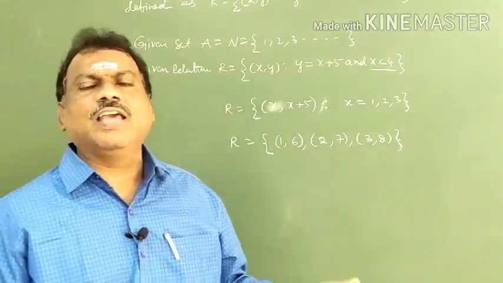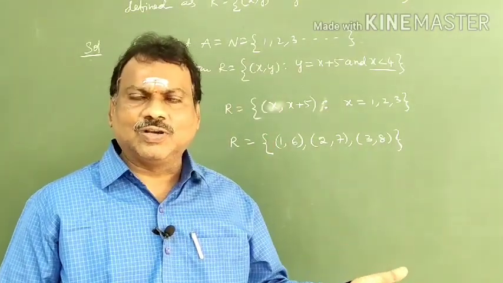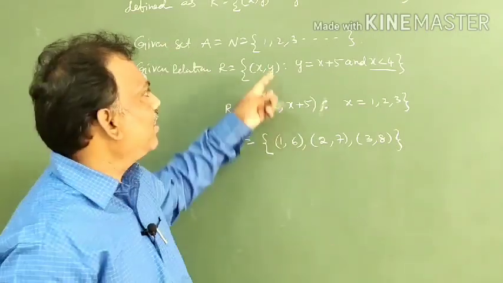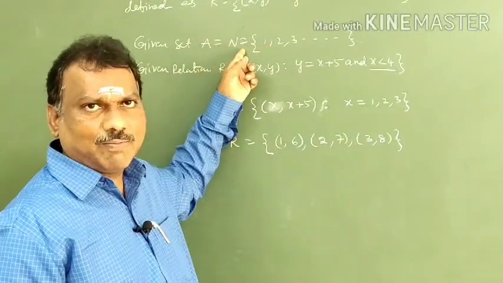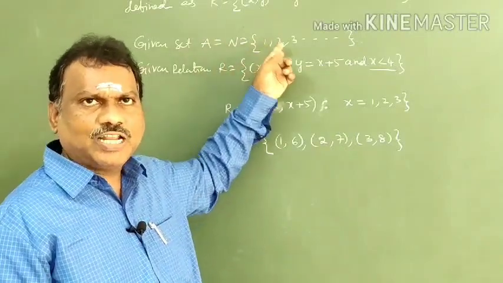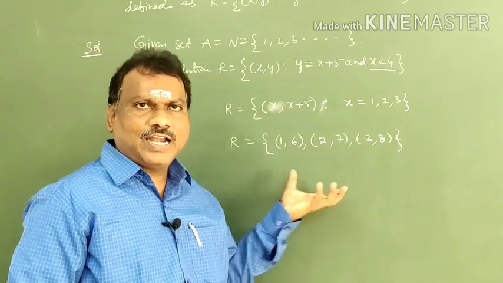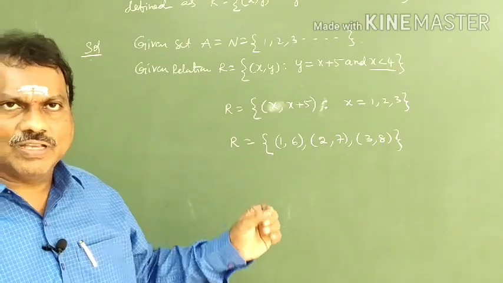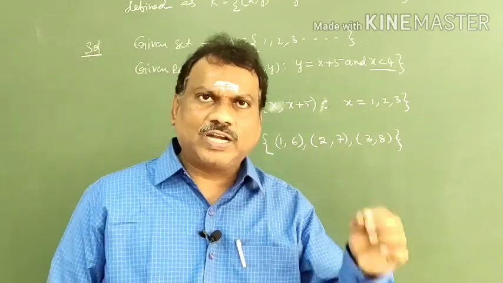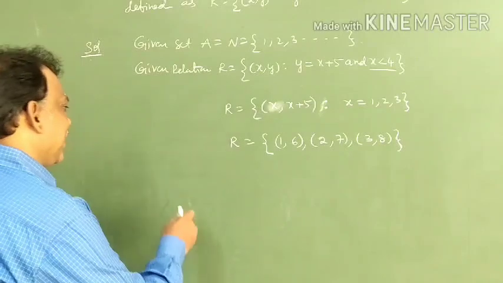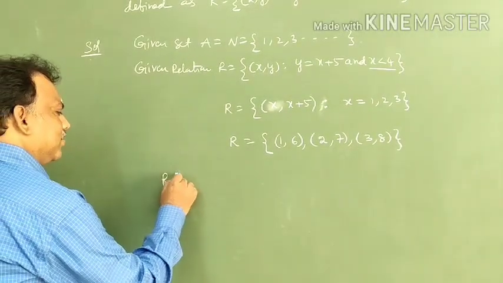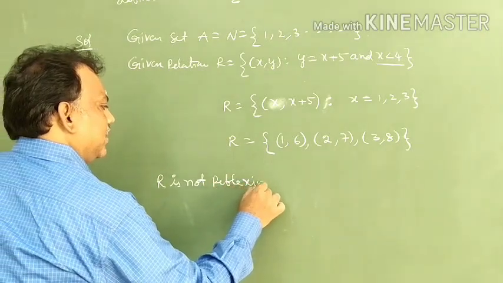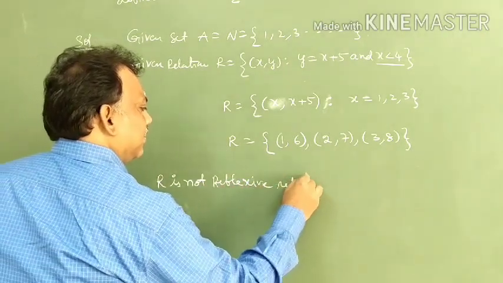What is the definition? A relation is said to be reflexive if each element of A is related to itself. Each element of A is nothing but a natural number. So (1, 1), (2, 2), (3, 3) should be here, but those ordered pairs are not there in R. So R is not reflexive. If it is not reflexive, you should give an example. I am writing: R is not a reflexive relation.